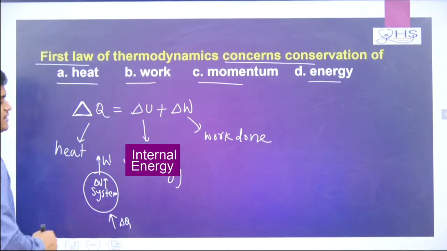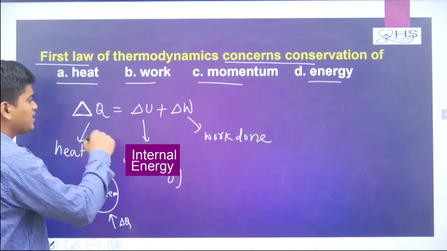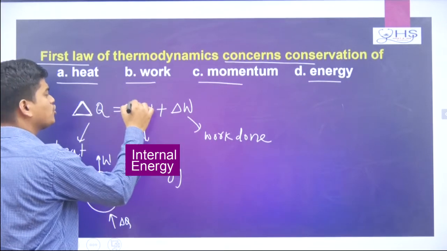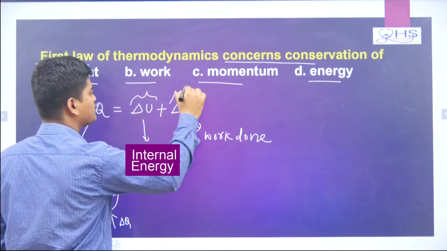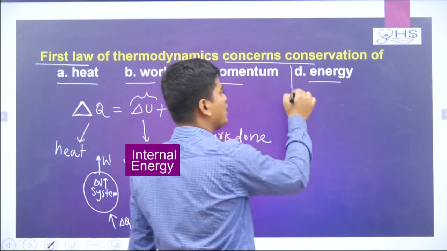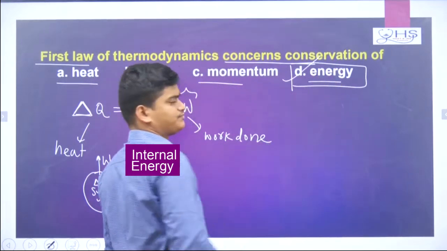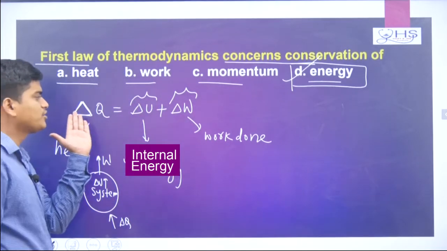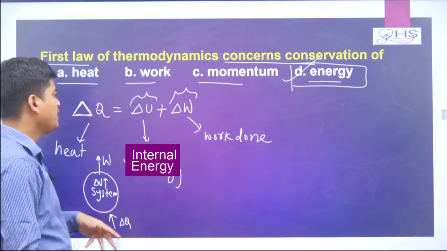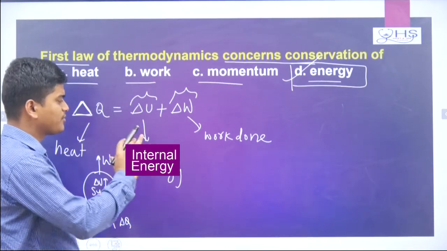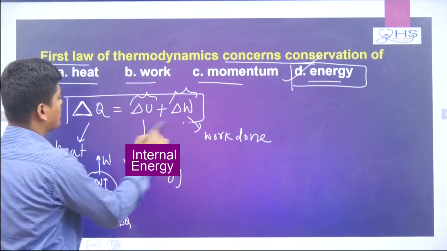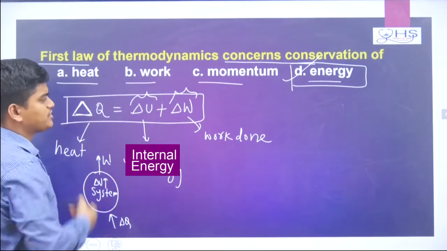When you are providing heat, you are providing some energy, and that energy is converting to other forms of energy like internal energy and work done. That means it is a conservation of energy. Energy can transfer from one form to another form, and can neither be created nor destroyed. So you can understand the first law of thermodynamics is based on the conservation of energy.